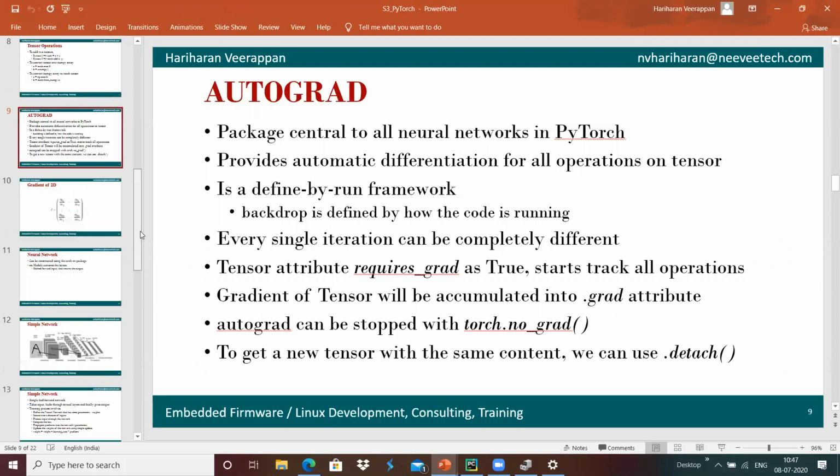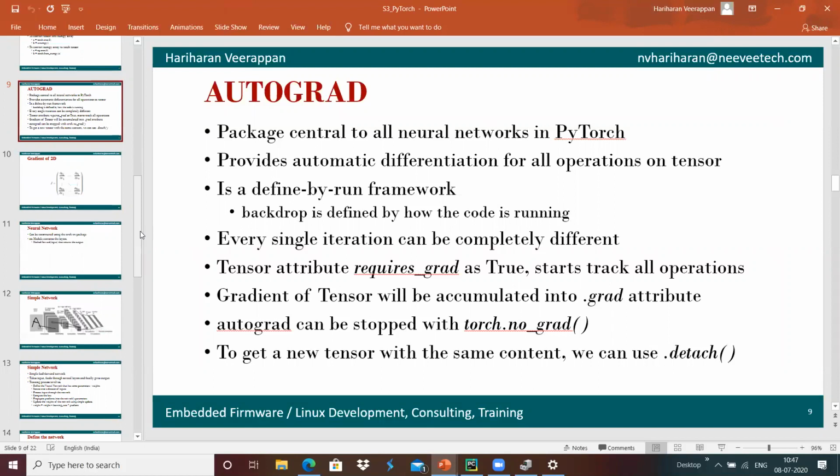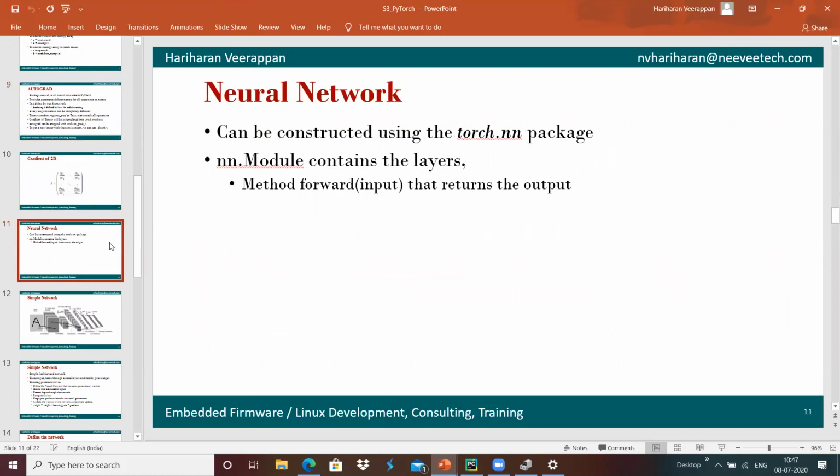And now we will move forward with the creation of a neural network. The neural network can be constructed using the torch NN package, which contains the NN module, which contains layers and provides a forward method that takes input and returns the respective output.